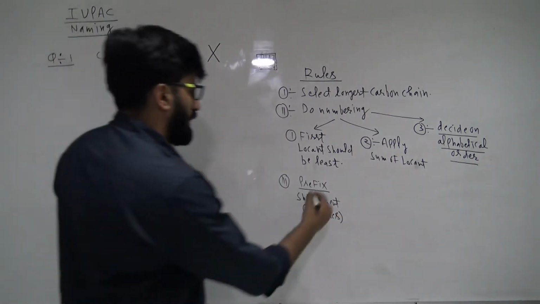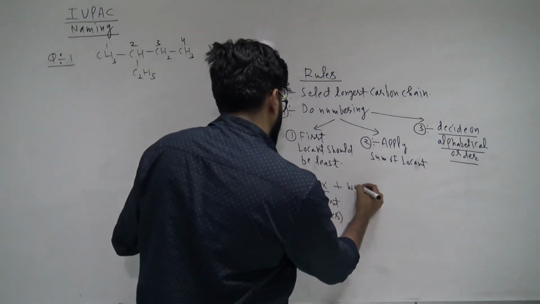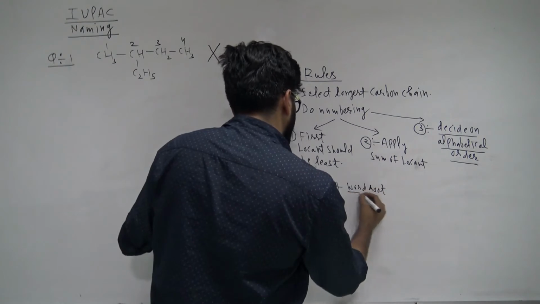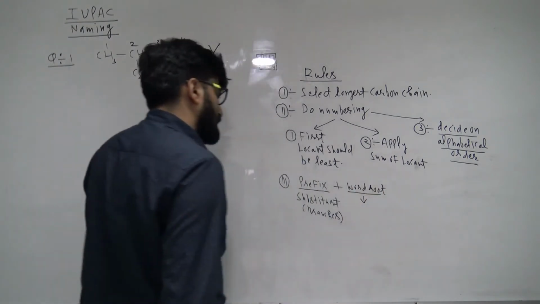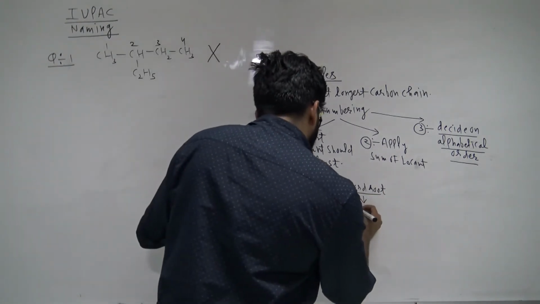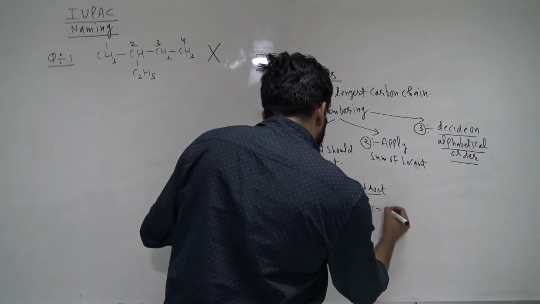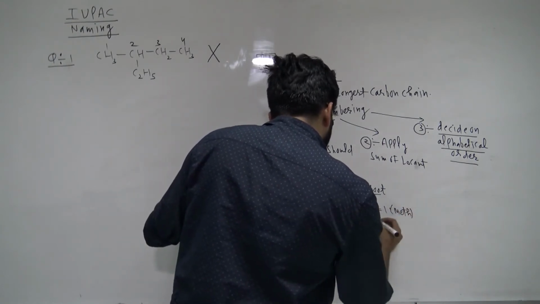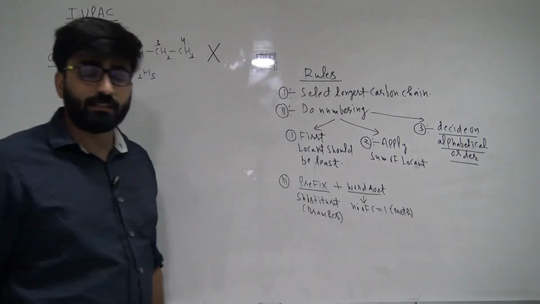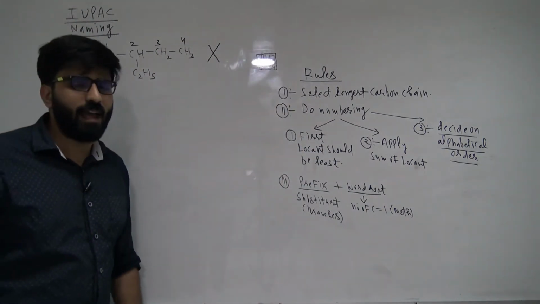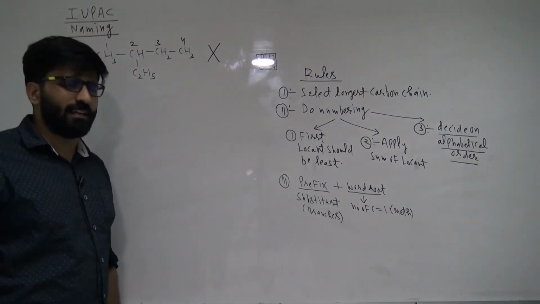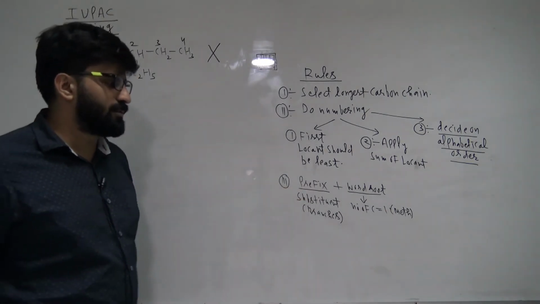Then we use the word root, which means the number of carbon atoms. If the number of carbons is 1, we use meth; 2, eth; then prop, but, pent, hex, hept, oct, non, dec, undec, and like that.